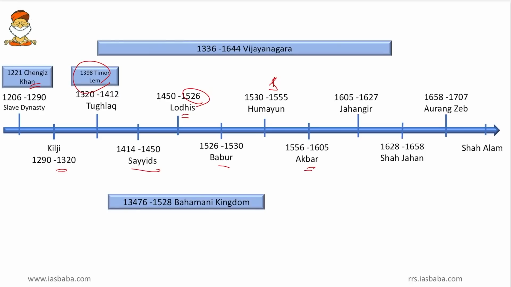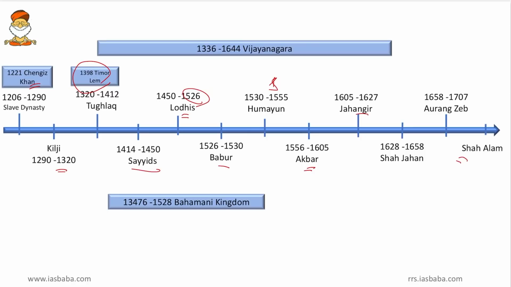Then after Akbar, Jahangir ruled India from 1605 to 1627. And then after 1627, Shah Jahan rose to the throne and he ruled till 1658. Friends, after that we know Aurangzeb imprisoned Shah Jahan, and Aurangzeb ruled India and the Mughals from 1658 to 1707. After that Shah Alam came. From Shah Alam to Bahadur Shah Zafar, we will take up in the next class. So these are the timelines.